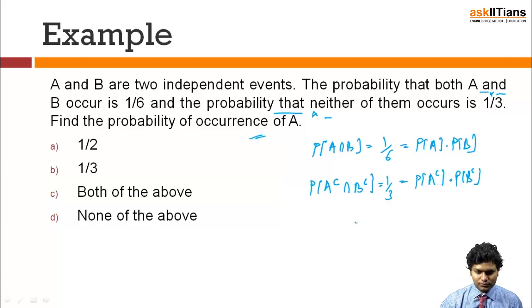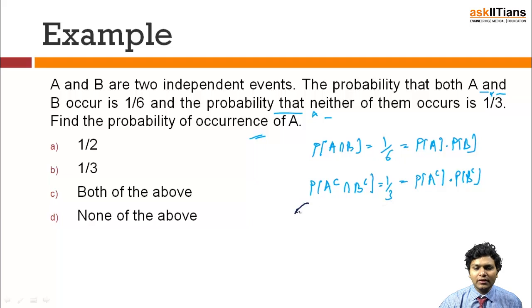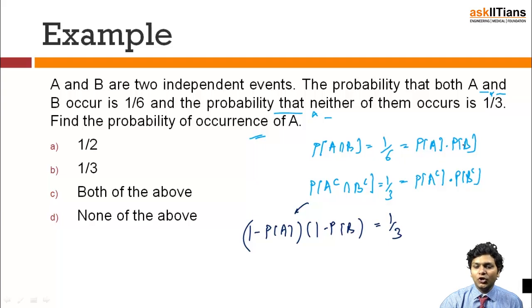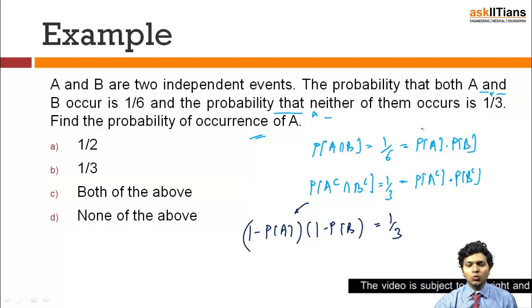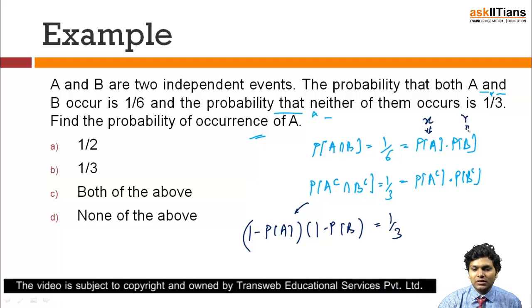It's quite easy. I'll represent the complements in terms of the probabilities, because that is what I require. So I can rewrite this as (1 minus probability of A) times (1 minus probability of B) equals 1/3, and probability of A times probability of B is given. Let's assume values: call probability of A as x and probability of B as y.